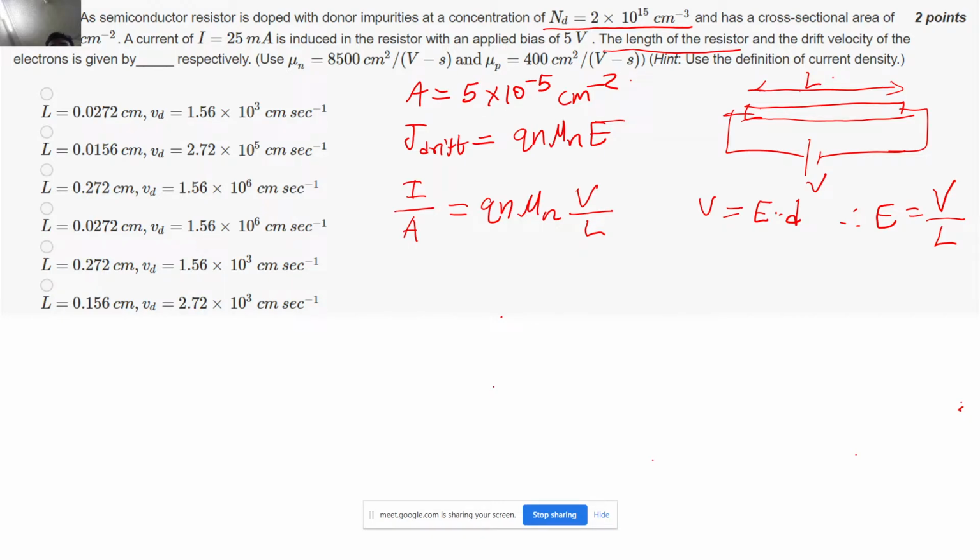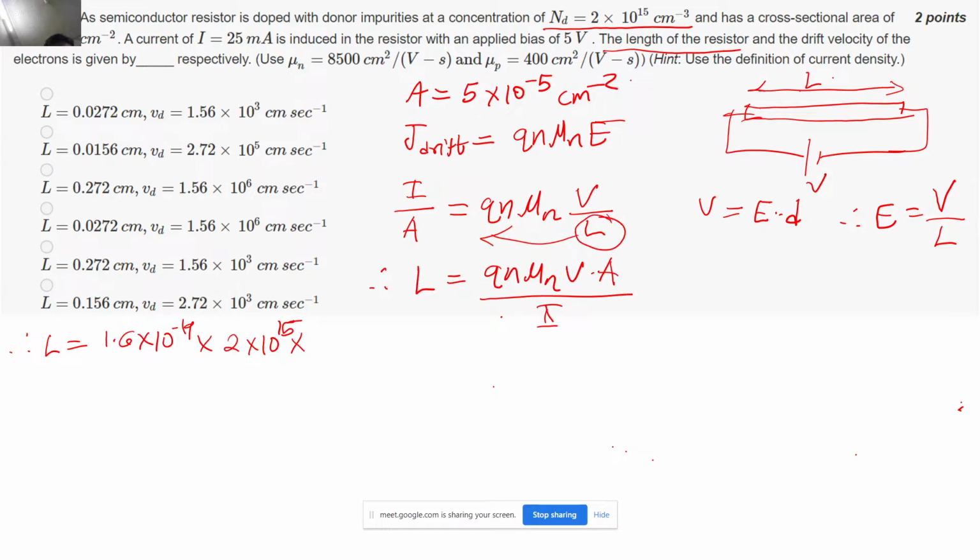So now I will just put all the values in this equation. So L is nothing but Q is 1.6 into 10 to the power minus 19. N is nothing but the Nd concentration that has been given as 2 into 10 to the power 15. The mobility must be given to me. It is 8500. So the potential difference that I had applied was 5 volts. The cross sectional area was given as 5 into 10 to the power minus 5, correct? And when I divide it with the I, so how much current was induced after applying the 5 volts of difference? It was 25 into 10 to the power minus 3, right?